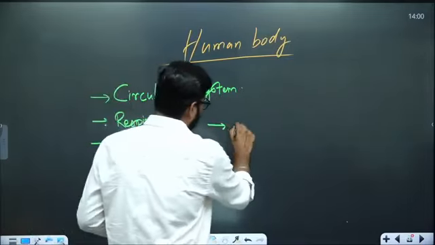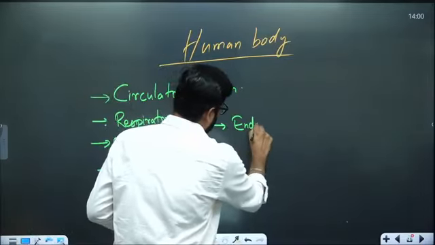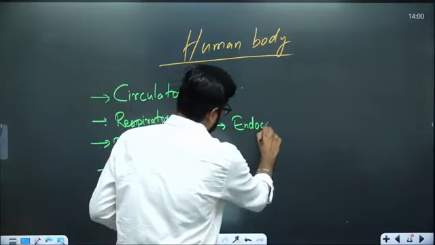We will also see endocrine and exocrine glands. So these are the topics which we are going to discuss.